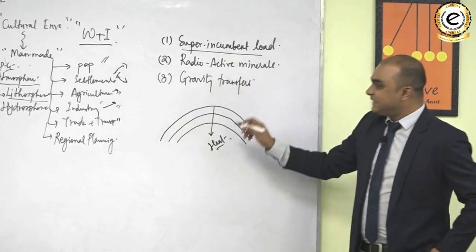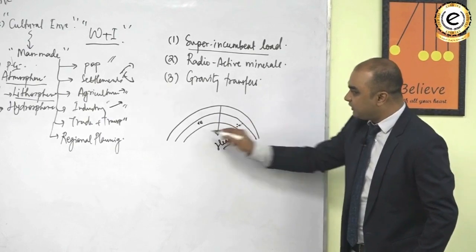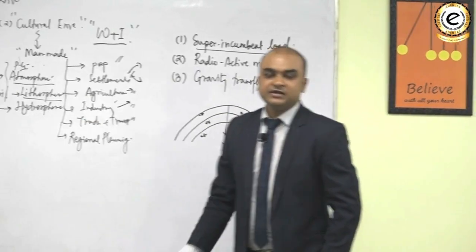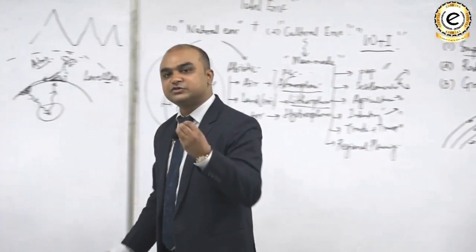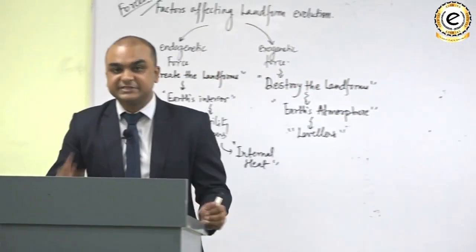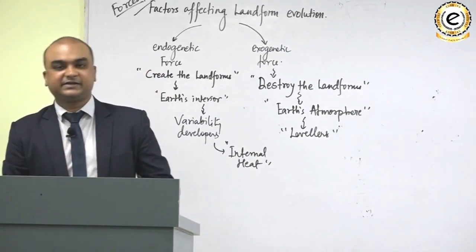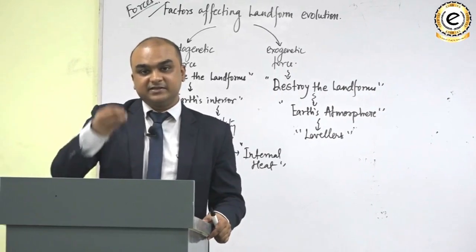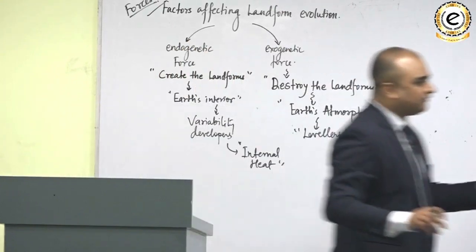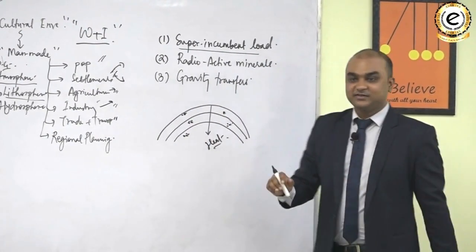It is also found that at certain depths in Earth, there is presence of radioactive minerals. They are found in several places in the Earth's interior. Now, these radioactive minerals are actually those minerals which disintegrate with time, and such disintegration is known as radioactive disintegration. जब भी radioactive disintegration होता है, you see there is a release of radiation. These radiations are alpha, beta, gamma kind of radiations. These radiations generate heat.